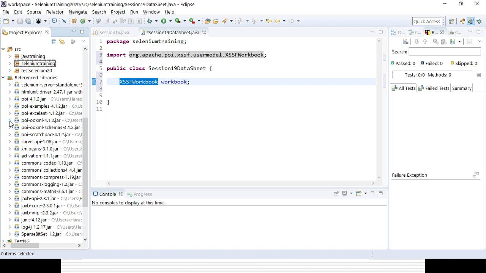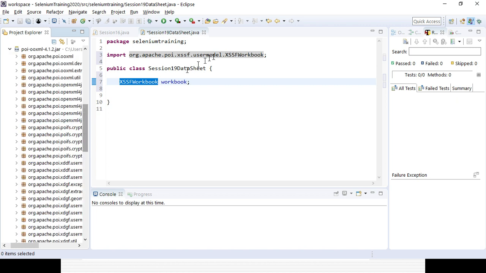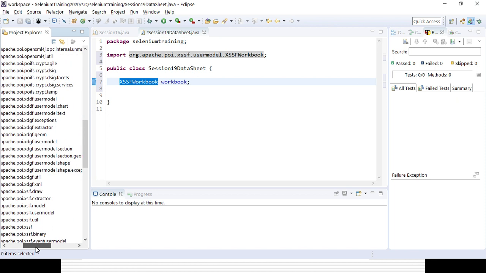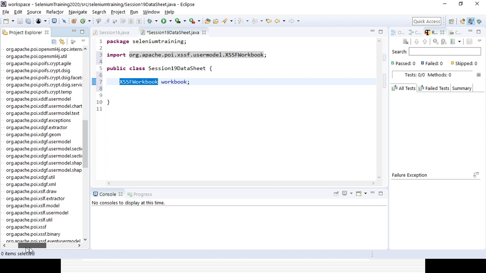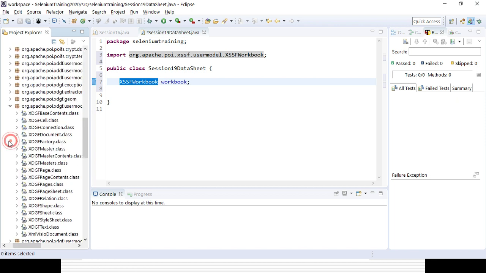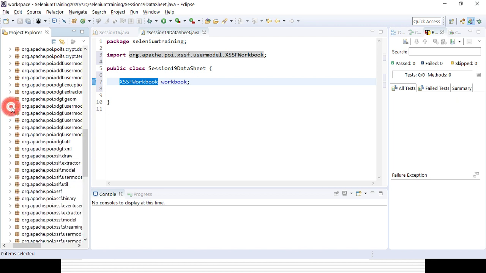If you expand it, you will find Apache POI XSSF and then usermodel, that is the package. So under those packages, all the classes whatever I was talking about, XSSF usermodel.